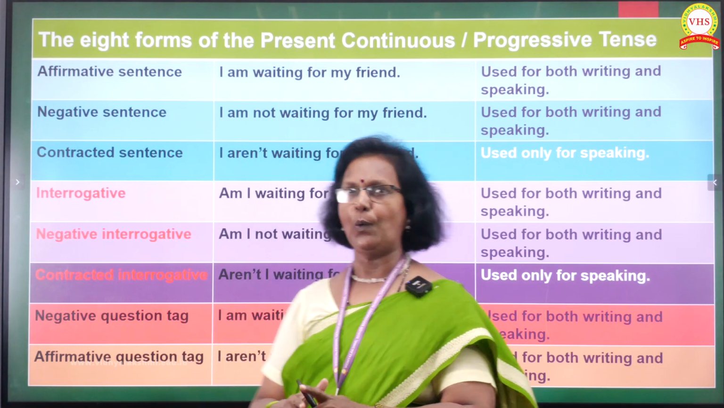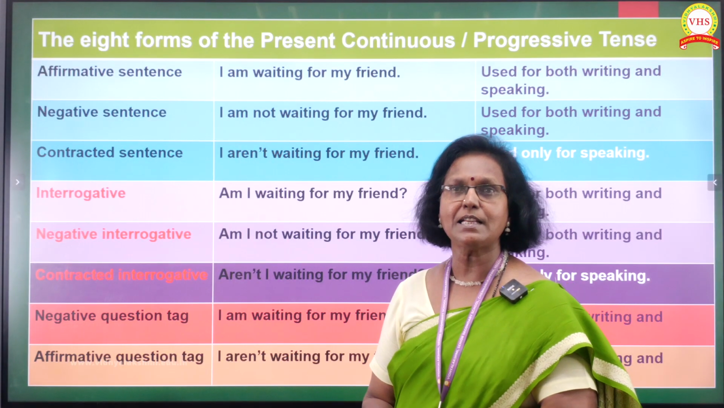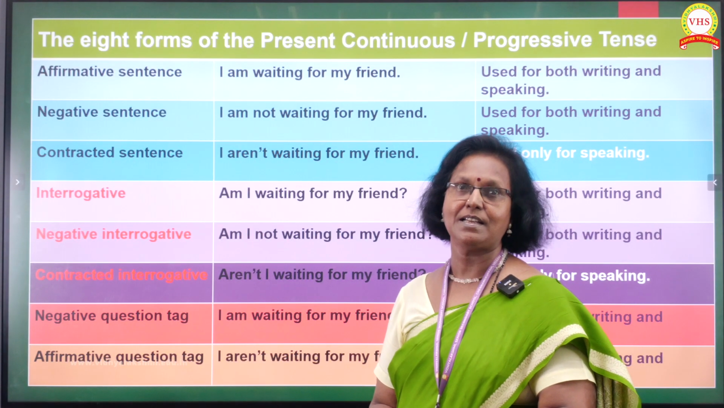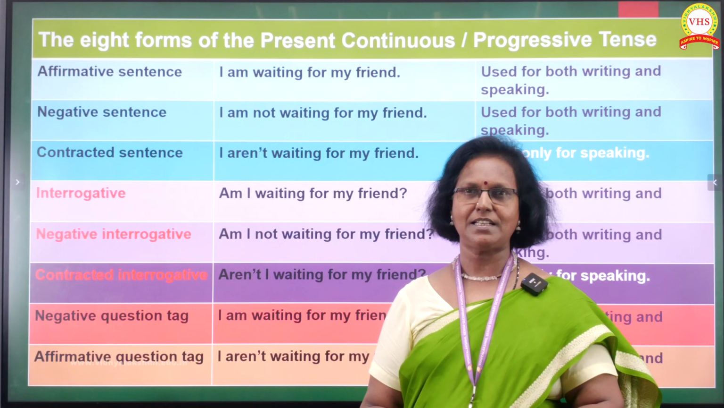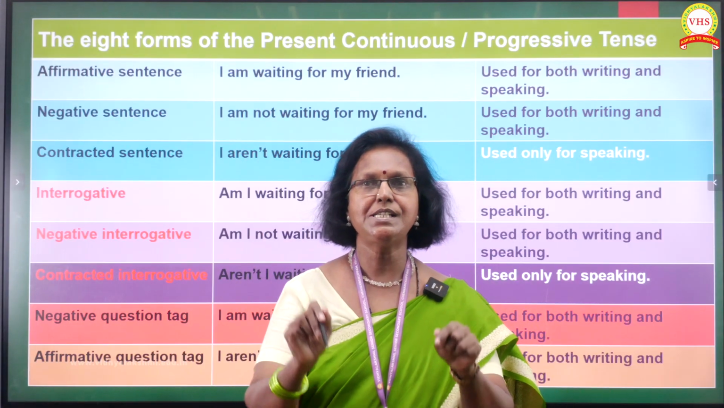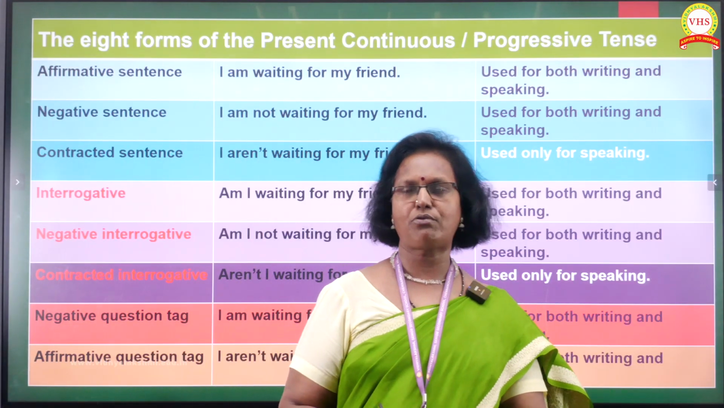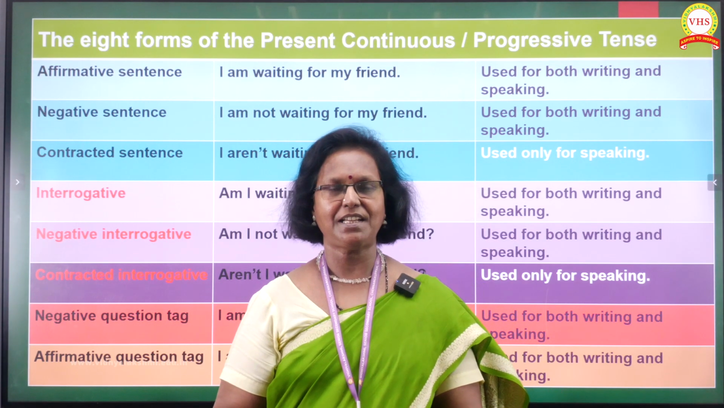Yes? Here we go. So the first one is the affirmative sentence. It's nothing but positive sentence. And the example that I have given is, I'm waiting for my friend. That means it is the action which is happening right now. I'm waiting for my friend. It's used both for speaking as well as for writing.